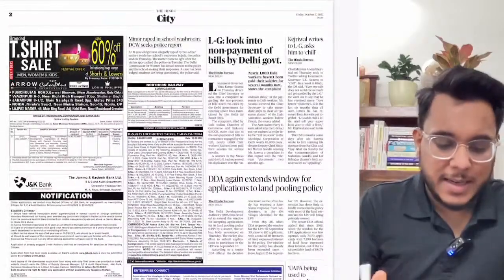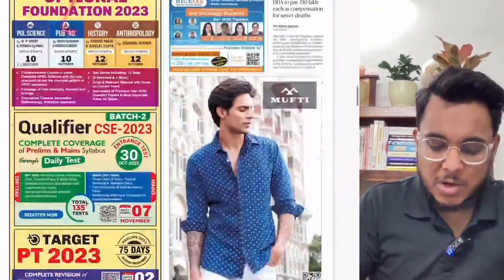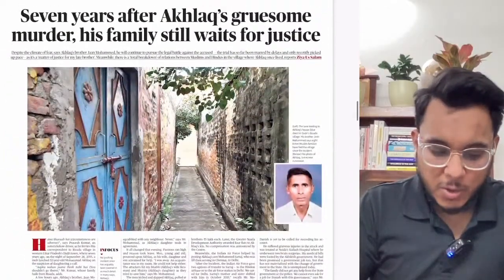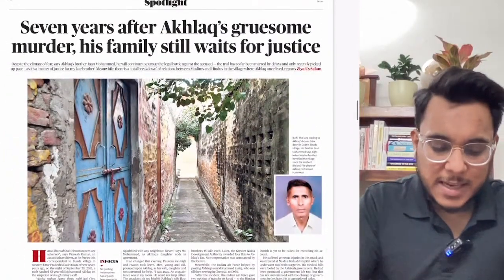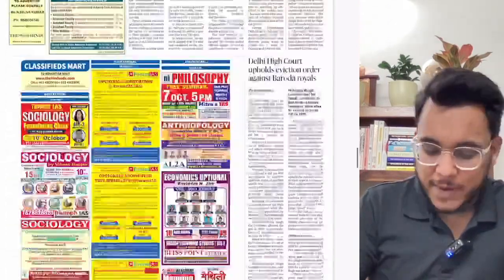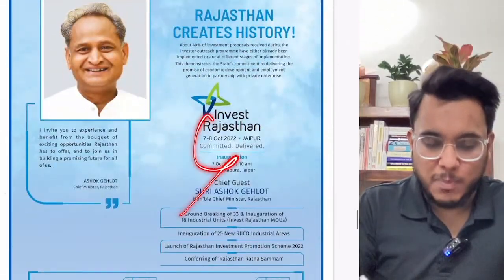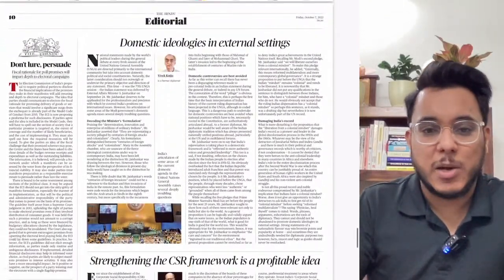Then moving on in the regional section. Okay, so the advertisements, the tenders and all such things have been given. Not at all important for your examination. Okay. Then 7 years after a clerk's gruesome murder, not an important article for your UPSC examination. Fine. So moving on guys, directly we'll reach the editorial page. Before the editorial page, the important news are not there.